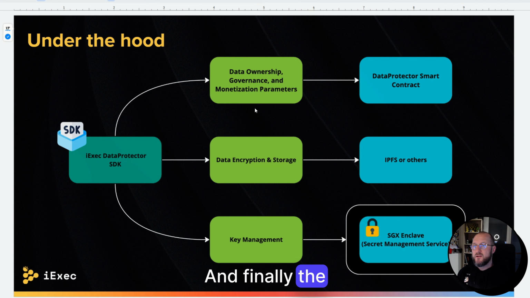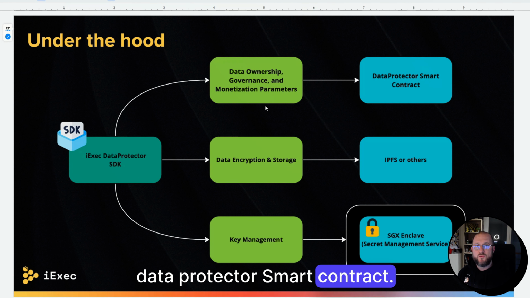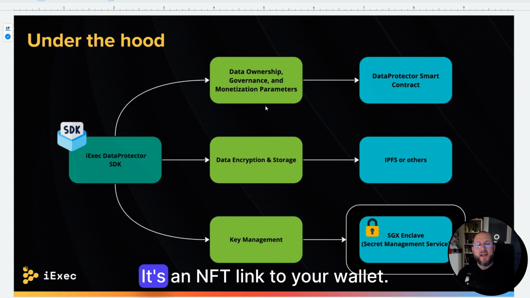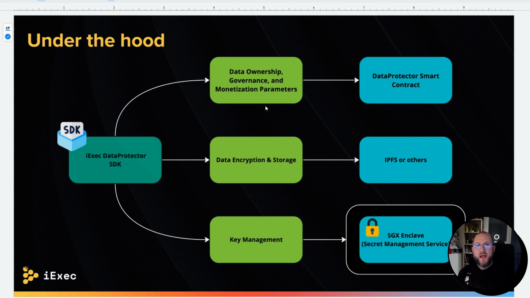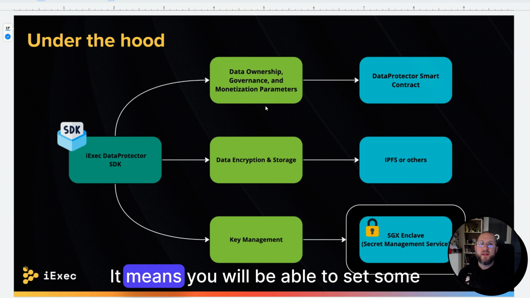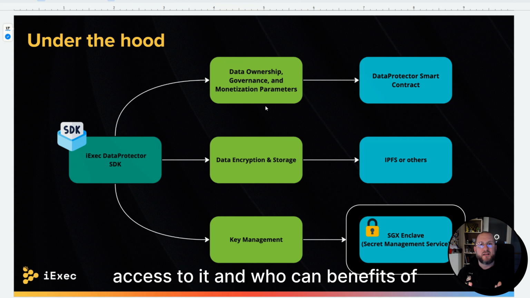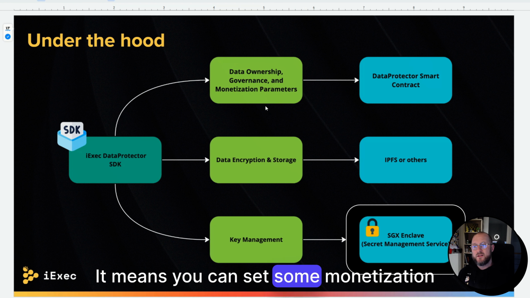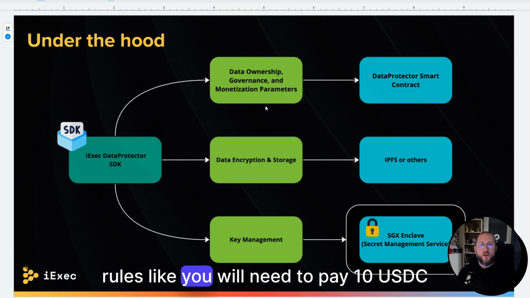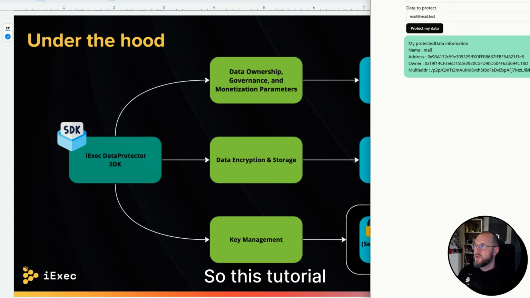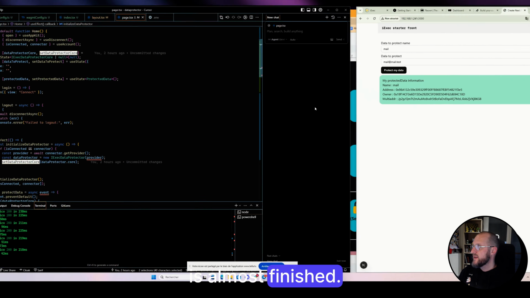And finally, the Dataprotector smart contract. We call the smart contract to create the ownership of the data. It's an NFT linked to your wallet. You own your protected data. It means you will be able to set some governance rules and decide who can access it and who can get the benefits of it. It means you can set some monetization rules, like you will need to pay $10 to access and use my protected data. So this tutorial is almost finished.